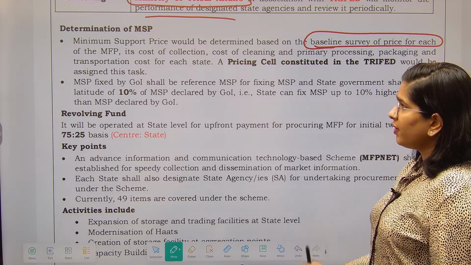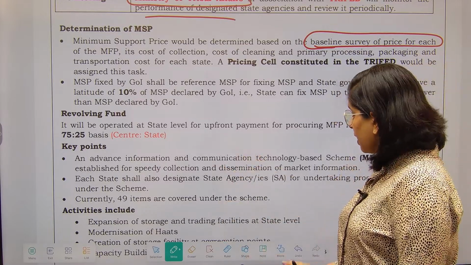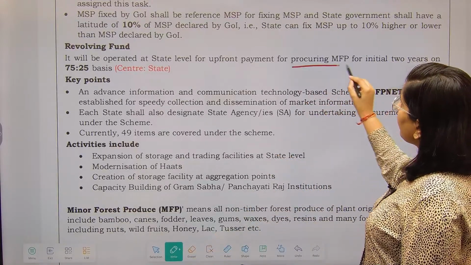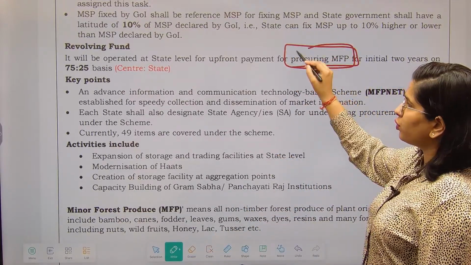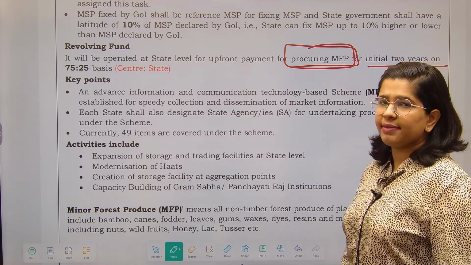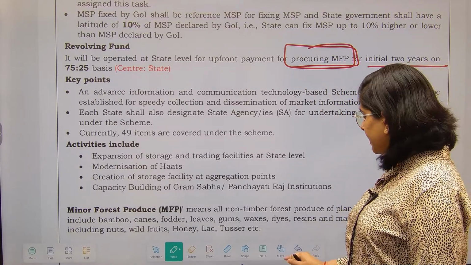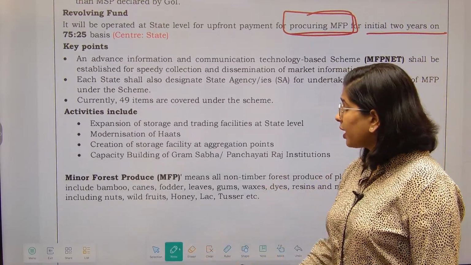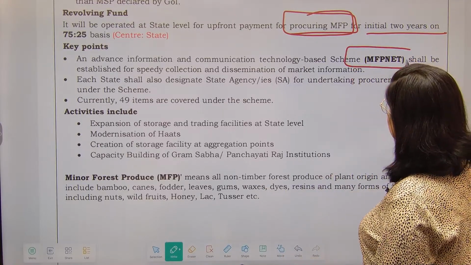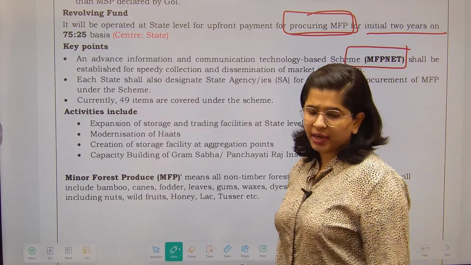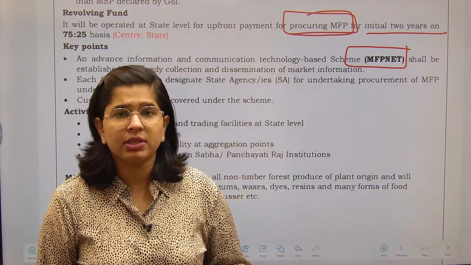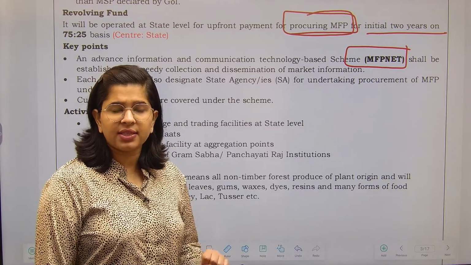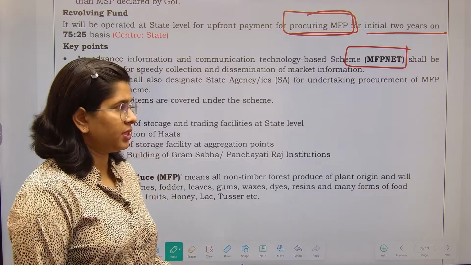Okay. Now revolving fund, it is going to be operated at the state level for upfront payment for procuring minor forest produce for the initial 2 years, that is on a 75 to 25 basis. State and center, they are going to contribute like this. Now there are key points for communication as well as other advanced things. There is a platform, you can remember the name of this particular platform. This is called MFP Net. And why is this platform there? To provide advanced information as well as communications, right?